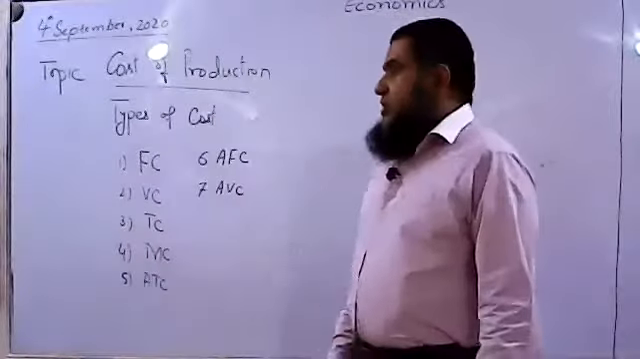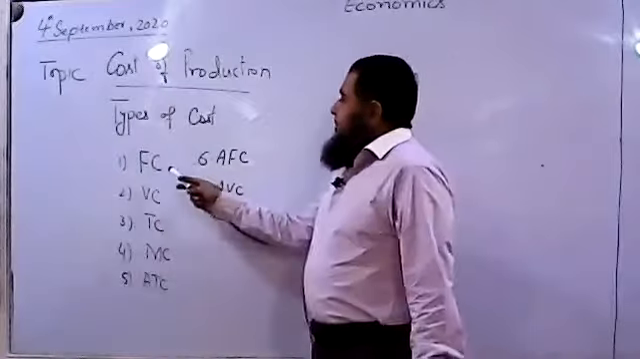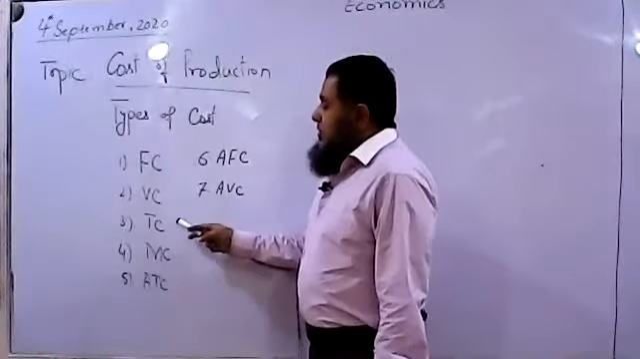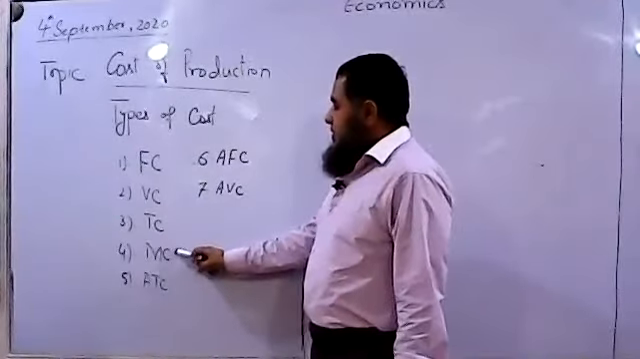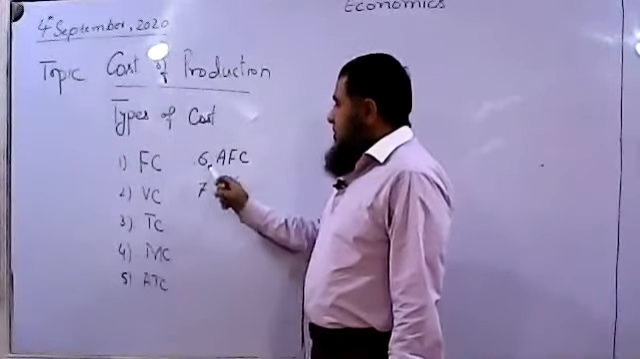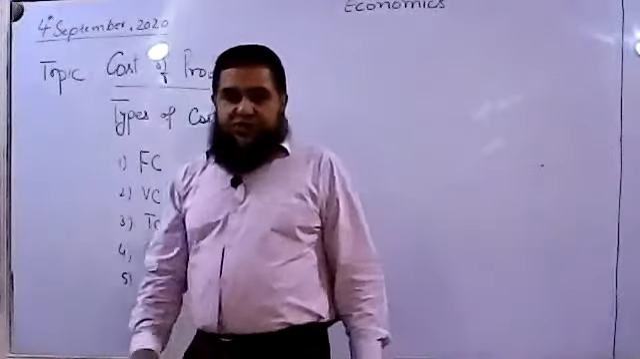Today it is 4th of September 2020 and we are going to continue our rest of the topic of the cost of production. Yesterday we had studied fixed cost, variable cost and total cost. Today we will be continuing from marginal cost, average total cost, average fixed cost and average variable cost of production.